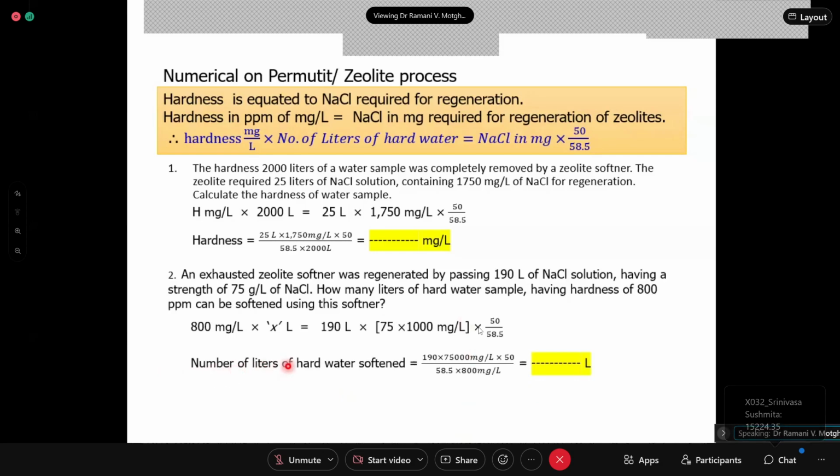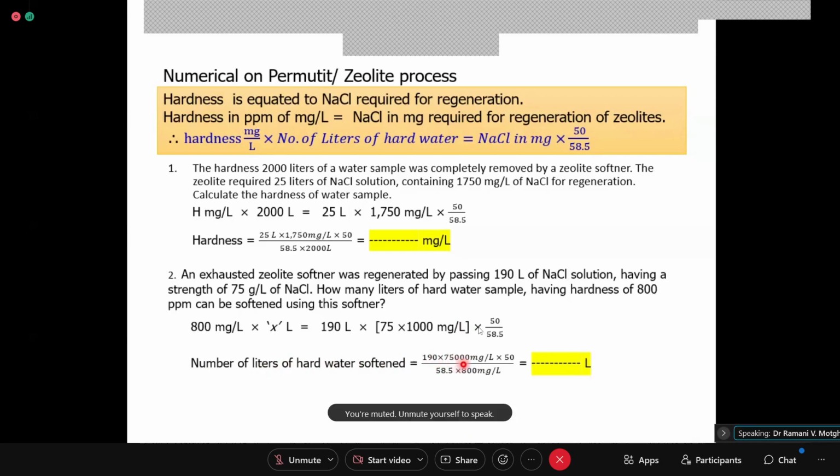So the number of liters of hard water softened will be equal to 190 into 75,000 milligrams per liter into 50 divided by 58.5 into 800. So what is the answer here now? Tell me. 15,224.